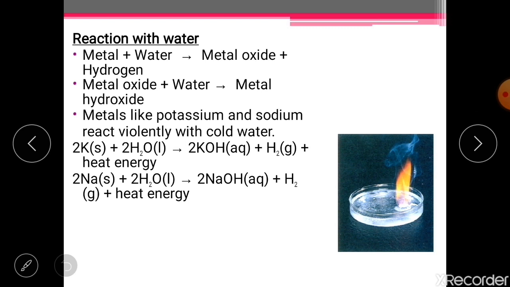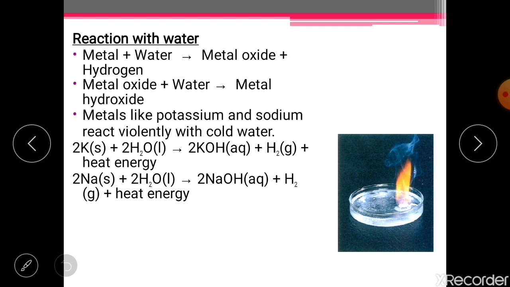Look, different metals react with water under different conditions. Some metals react with cold water, some others react with hot water, and some even react with steam. There are also some metals that don't react with water under any condition. So we will get to know more about these.